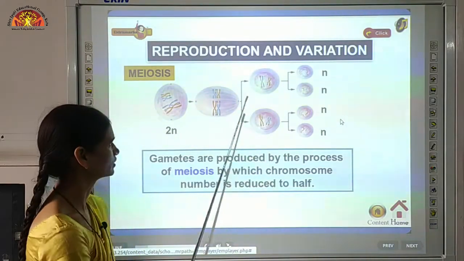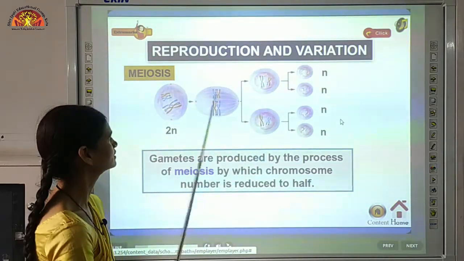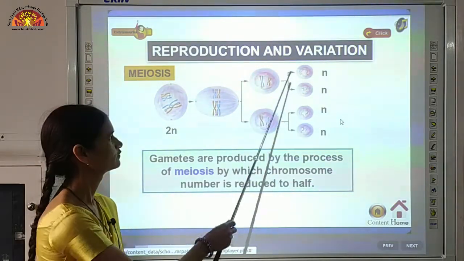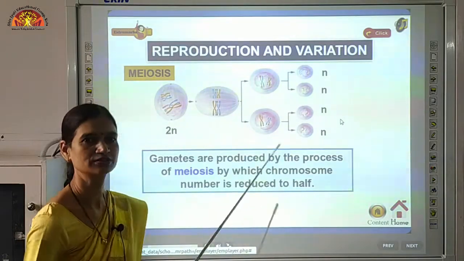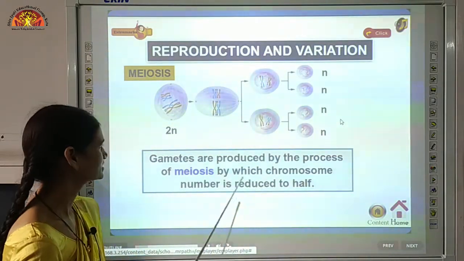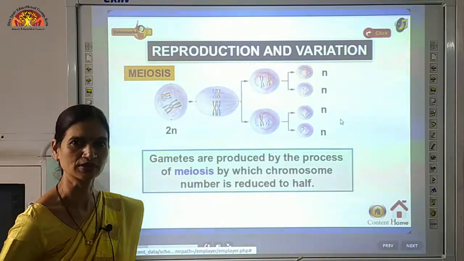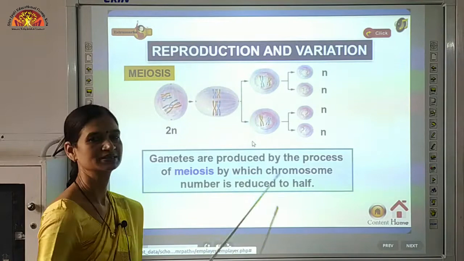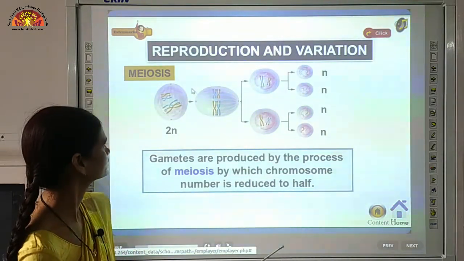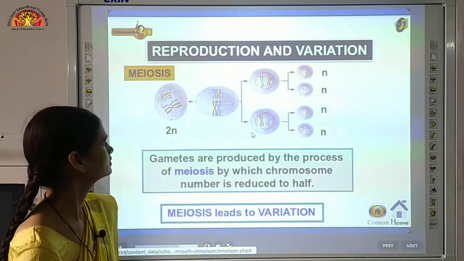During prophase 1 crossing over takes place, and from crossing over new combinations are formed, and as a result of the whole meiosis division, 4 haploid cells are formed. This takes place during gamete formation. Gametes are produced by the process of meiosis, by which chromosome number is reduced to half. This we have already understood, but these are the basis of variation. That's why I am explaining this. So meiosis leads to variation.